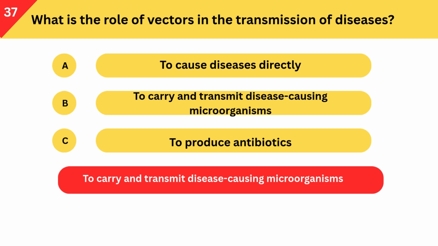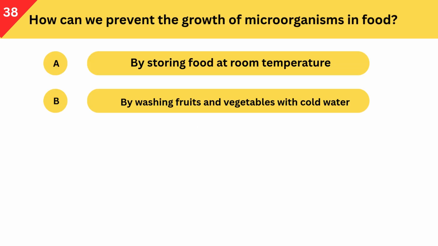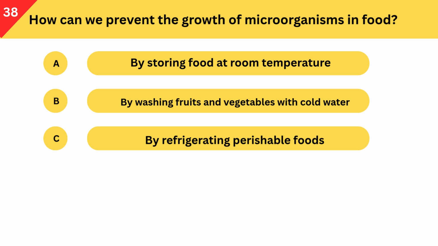Correct answer is to carry and transmit disease-causing microorganisms. Vectors, like mosquitoes, carry and transmit disease-causing microorganisms. How can we prevent the growth of microorganisms in food? A. By storing food at room temperature. B. By washing fruits and vegetables with cold water. C. By refrigerating perishable foods.